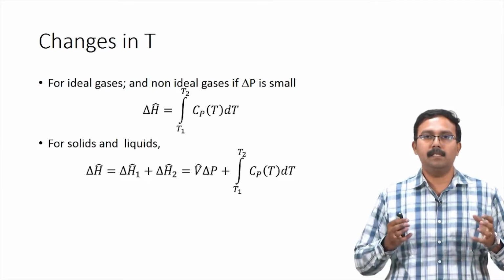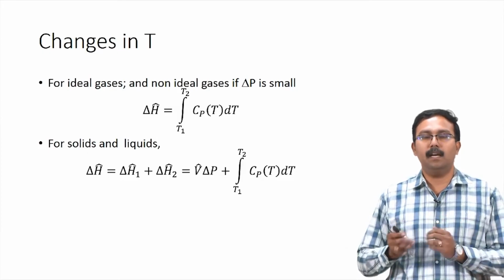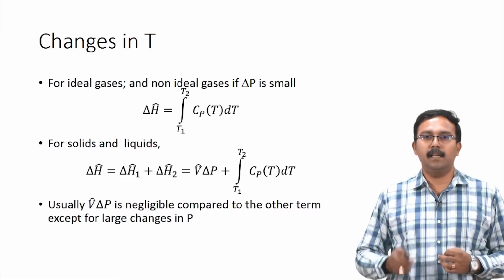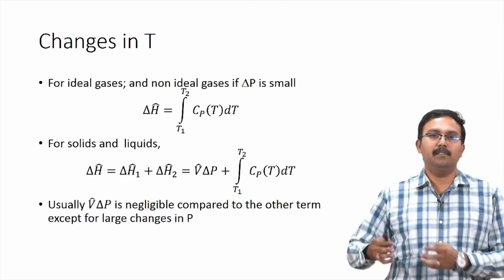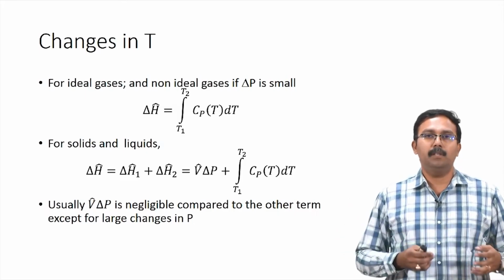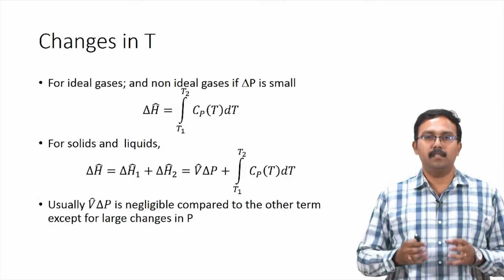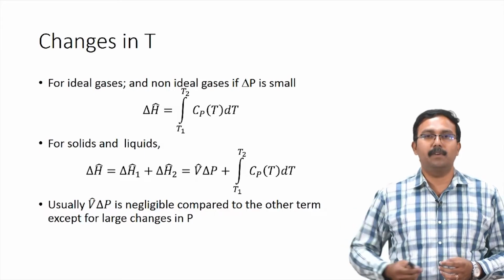V cap delta P is the enthalpy associated with the process where pressure changes at constant temperature. Usually V cap delta P is negligible compared to the other term, because the other term would have a significant impact. However, if the pressure changes are very large, then this term would also have to be accounted for, because that could also have a significant magnitude.